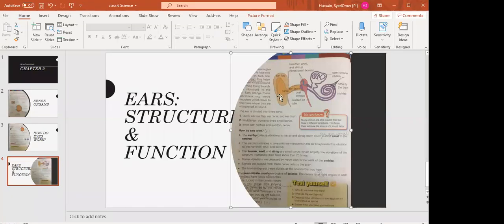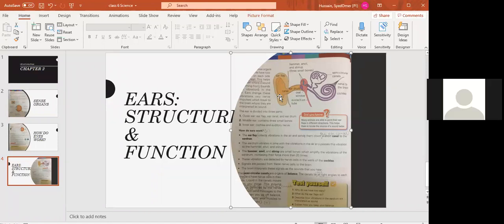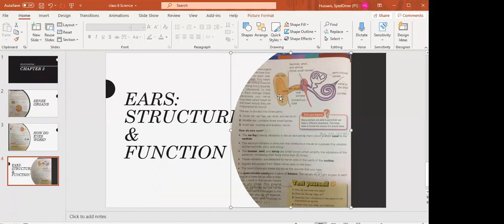When a sound enters our ears, the ears change these vibrations into nerve impulses, because we have studied that the brain helps us to understand what we see. Similarly, the brain helps us to understand what we hear. So the ears change these vibrations into nerve impulses which travel to the brain where they are interpreted as sound.